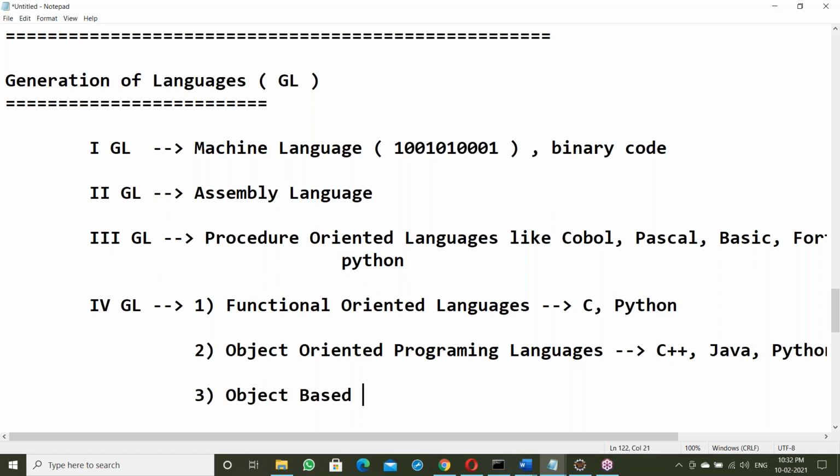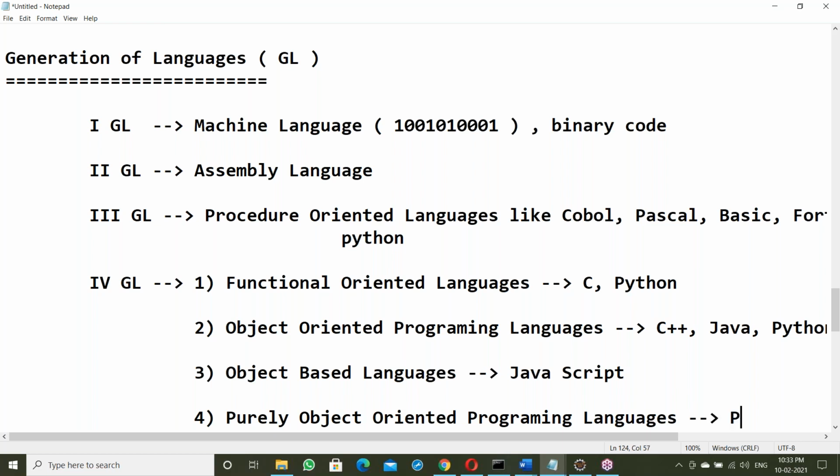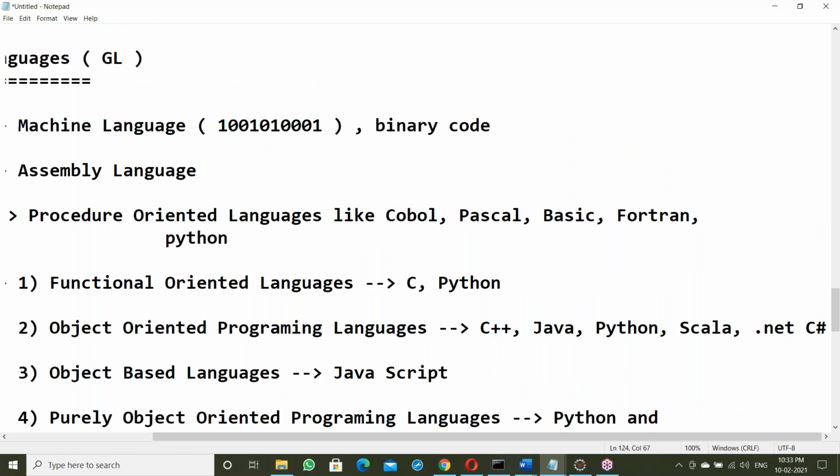Object-based languages, like JavaScript. JavaScript is an object-based language. Apart from this, next is purely object-oriented programming language. These are Python and Scala.